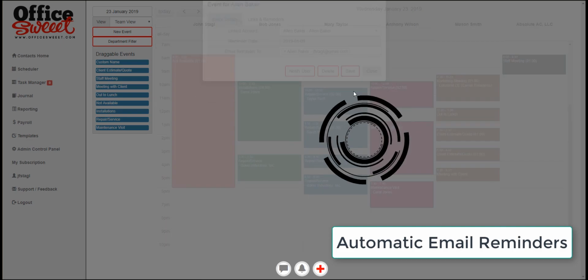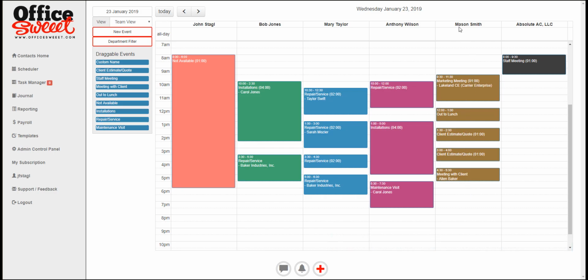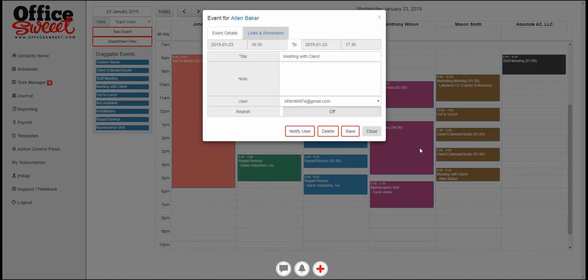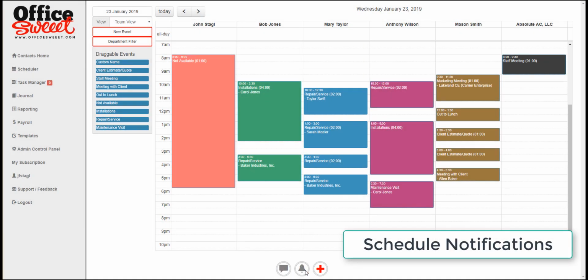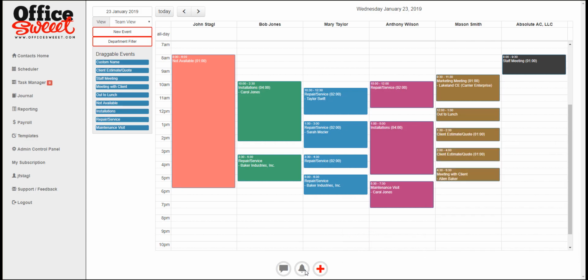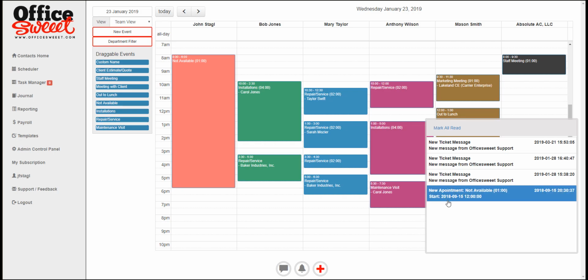And then when you save it, basically what it's going to do is send an email reminder to that person. Another thing that happens, this person, I put it on Mason Smith. As you notice here, it says notify user. We just click that and it sends them a message. Actually, it's a notification that will either go to their desktop and show up here under notifications. So it says here, new appointment. So, you know, that's not it, but it's how it would look.